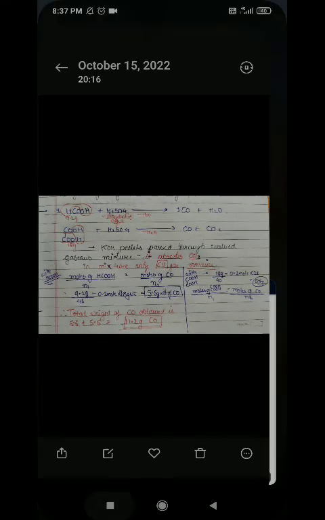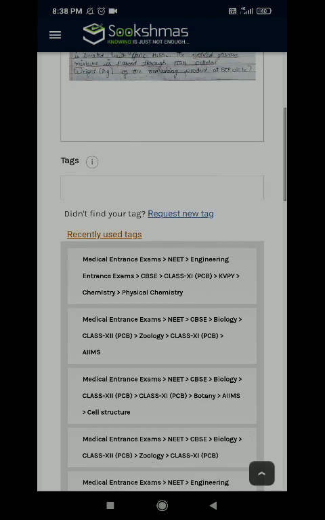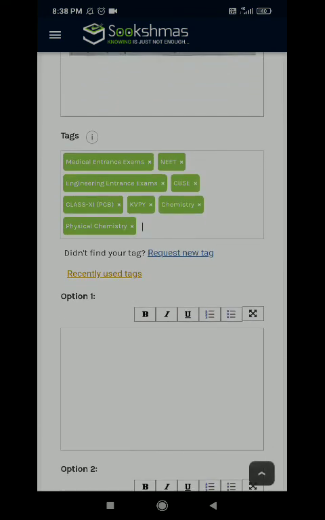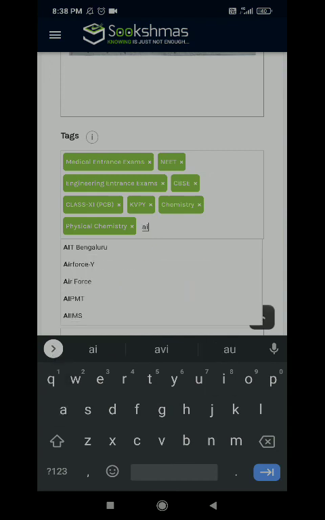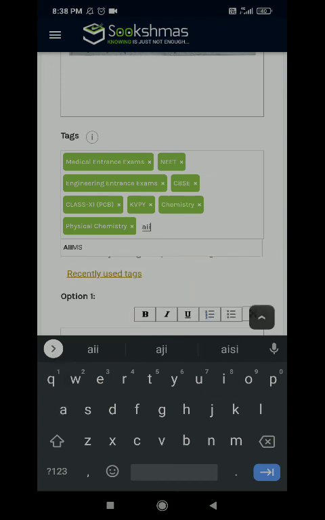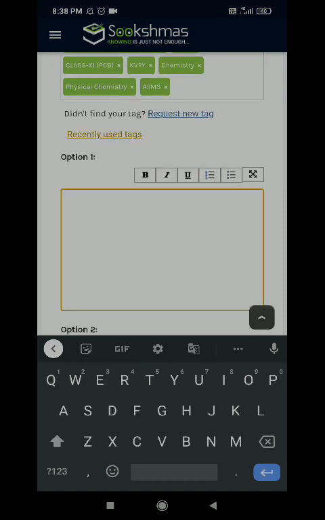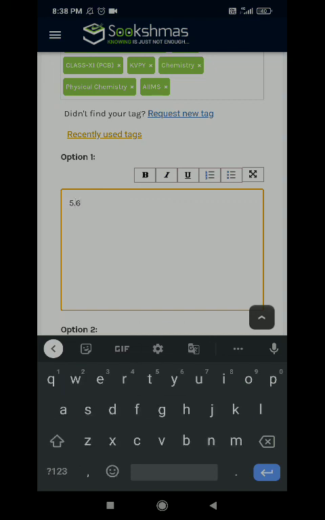So I will just pose the question over here as we did it over here. I will use the relevant tags. I have physical chemistry over here. I can also add some tags like AIIMS. Okay, I did it. Now in the options, I can give options over here like 5.6 gram.